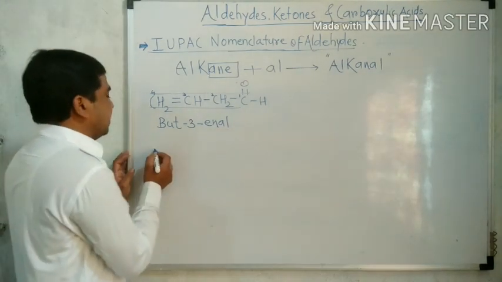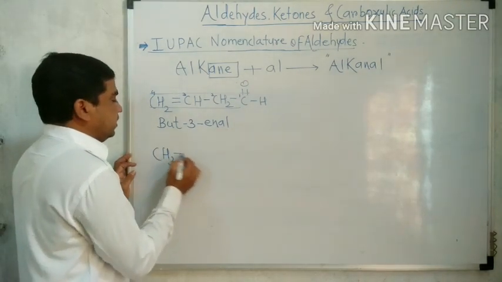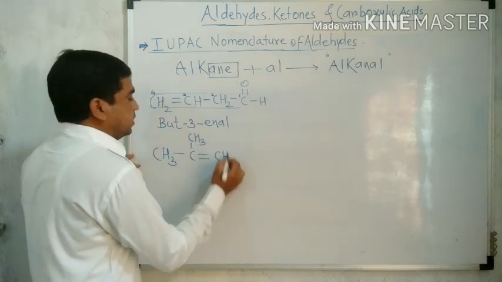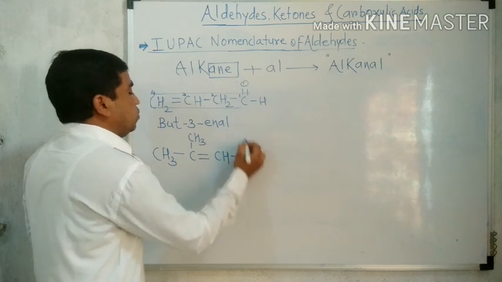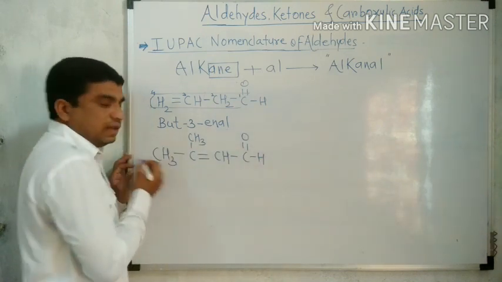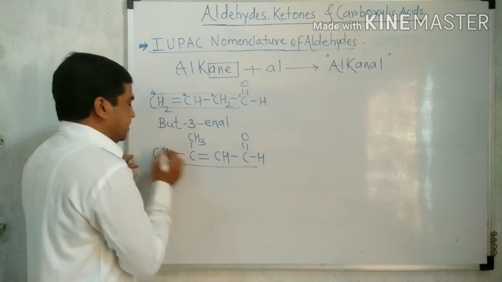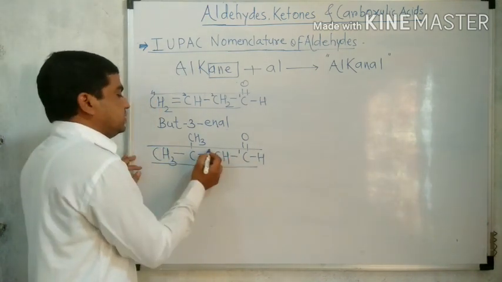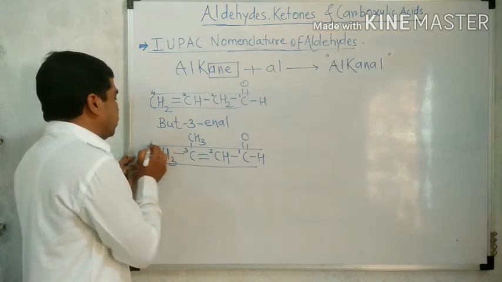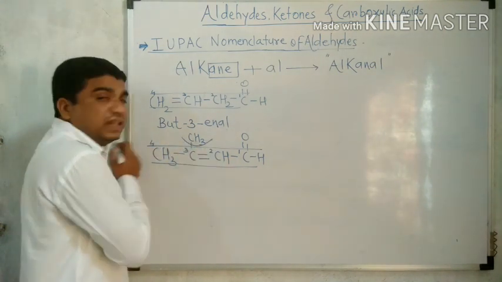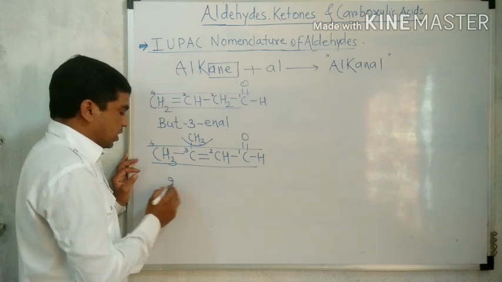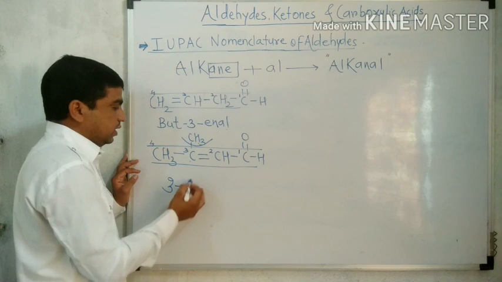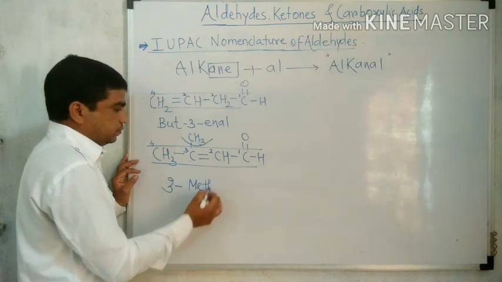After this, another example is CH3, CH3, double bond CH, CHO. How to write the name of the structure? Again by selecting the long chain. This carbonyl carbon is numbered first, this is second, third and fourth. By writing the position of the alkyl group first, the methyl is present at the third carbon. So therefore 3-methyl.